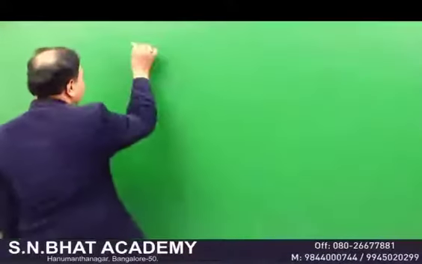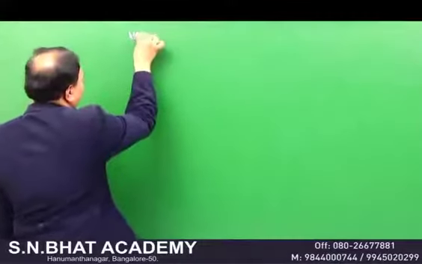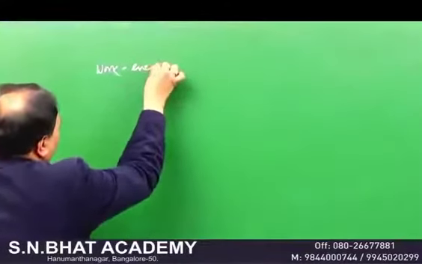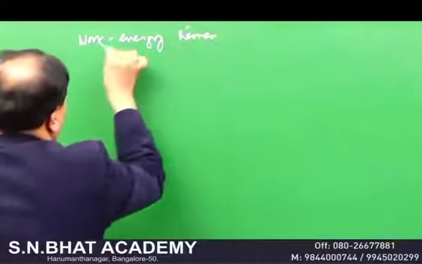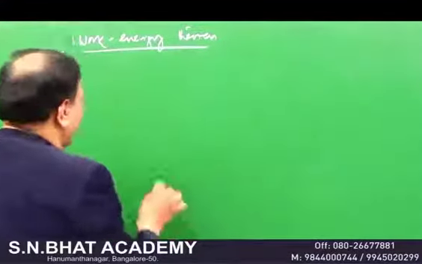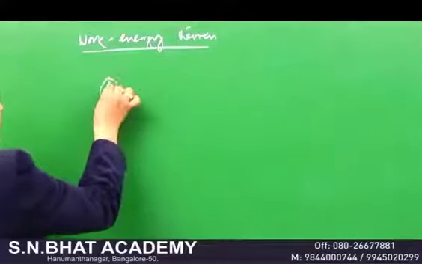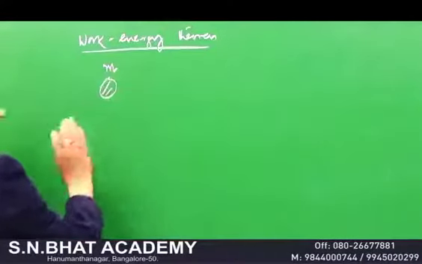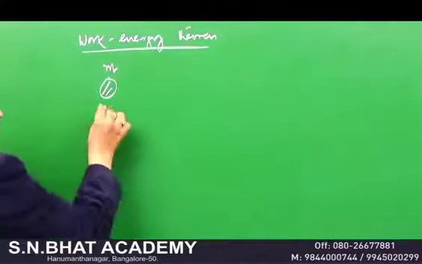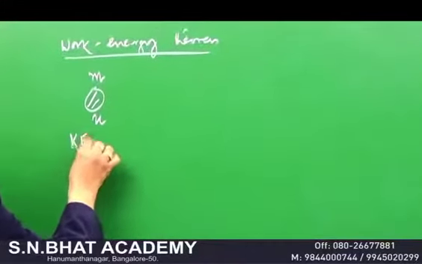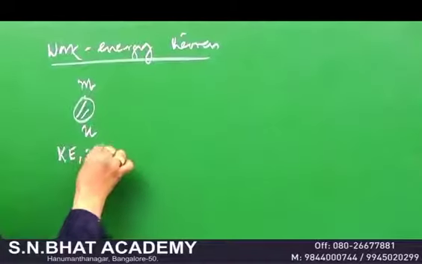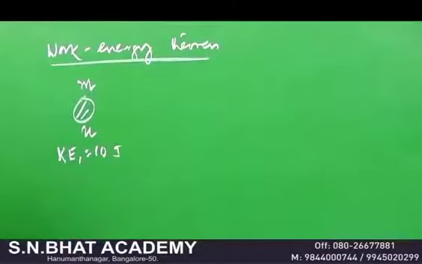Now we come to what is known as a work energy theorem. See, in the work energy theorem, what does it mean? It's a very simple thing. Look here. You have a body of mass m moving with some initial velocity u. Let us say the kinetic energy, it's moving means it has a kinetic energy, let us say 10 joules.